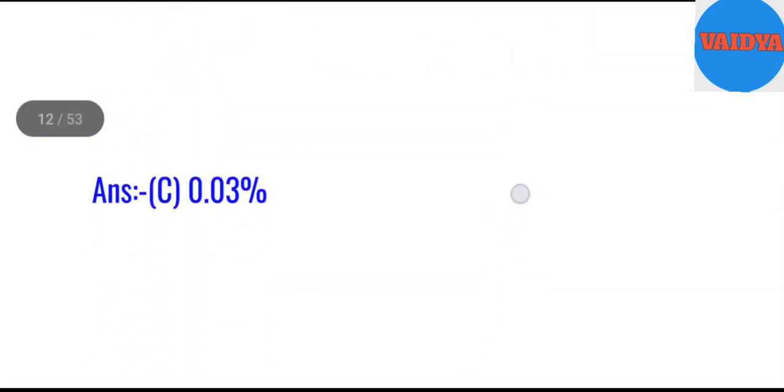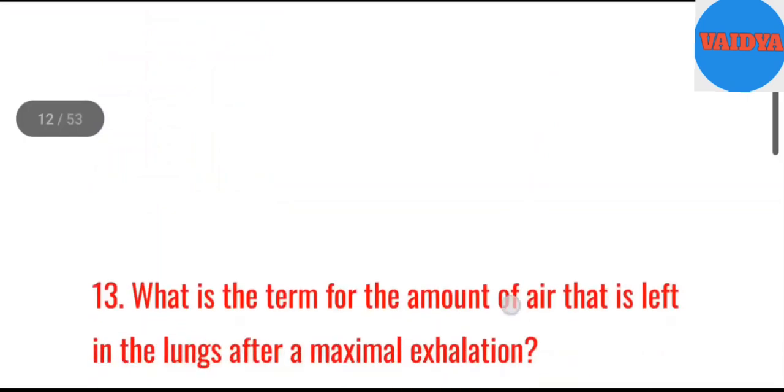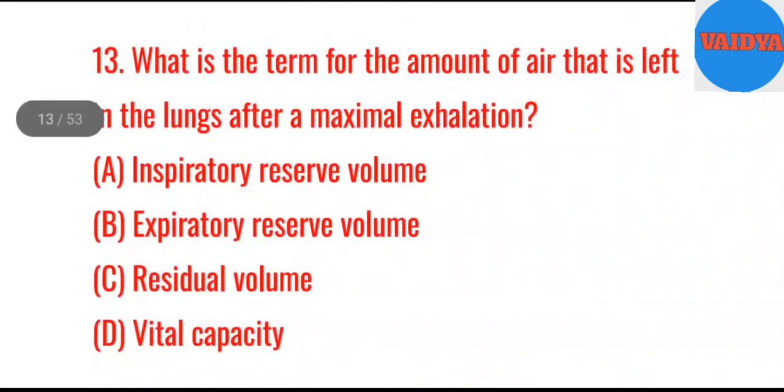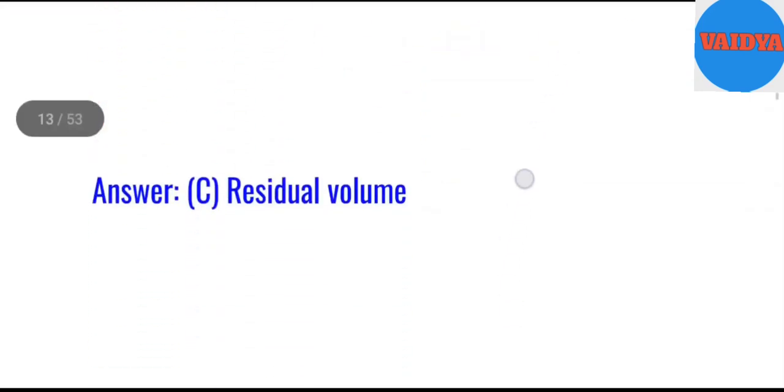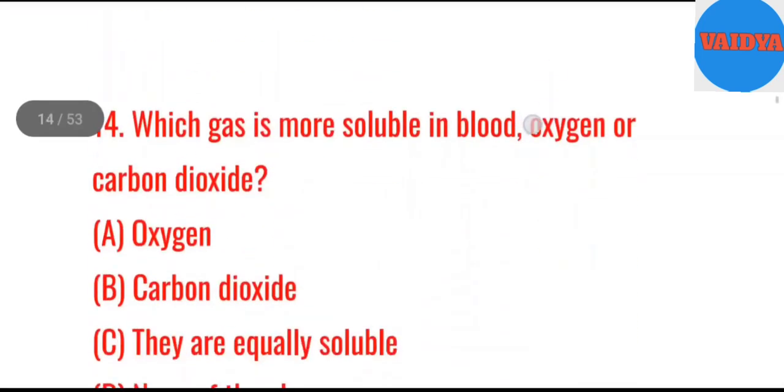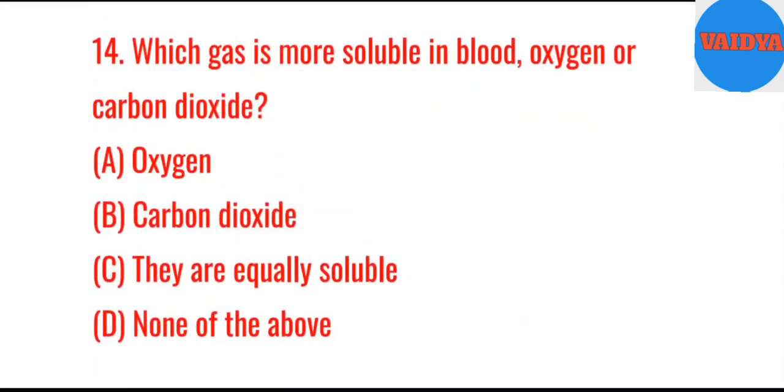C. 0.03%. 13. What is the term for the amount of air that is left in the lungs after a maximal exhalation? A. Inspiratory reserve volume. B. Expiratory reserve volume. C. Residual volume. D. Vital capacity. Answer. C. Residual volume. 14. Which gas is more soluble in blood, oxygen or carbon dioxide? A. Oxygen. B. Carbon dioxide. C. They are equally soluble. D. None of the above.